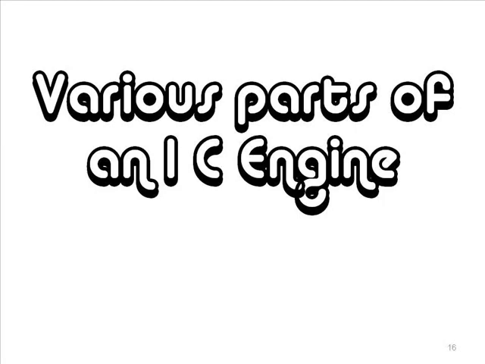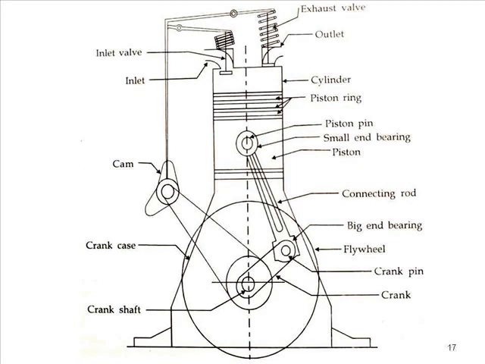Now we have to discuss various parts of an internal combustion engine, and also the function of some important components of an internal combustion engine. So friends, here you can see the details of an internal combustion engine. If we start from top right, on the top you can find the exhaust valve, then the outlet port, then the cylinder, then the piston ring, which is mounted on the piston.